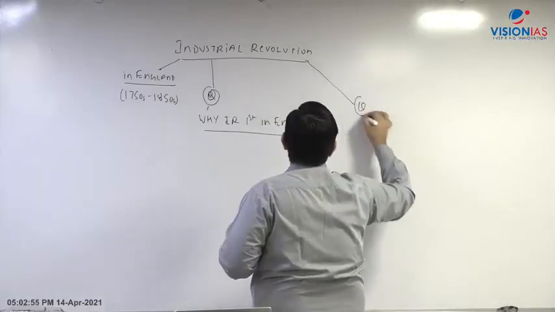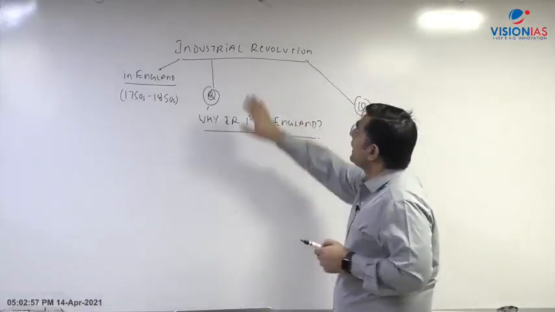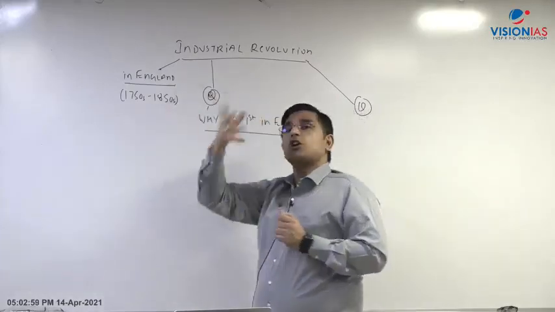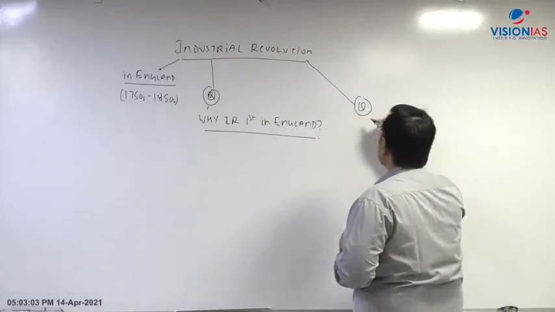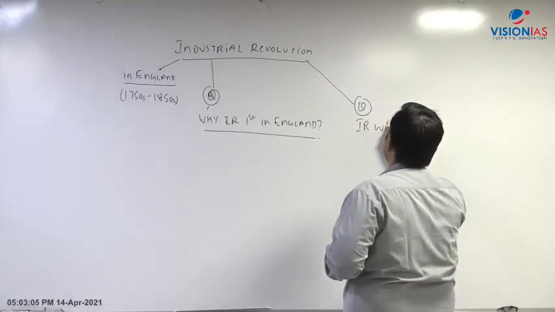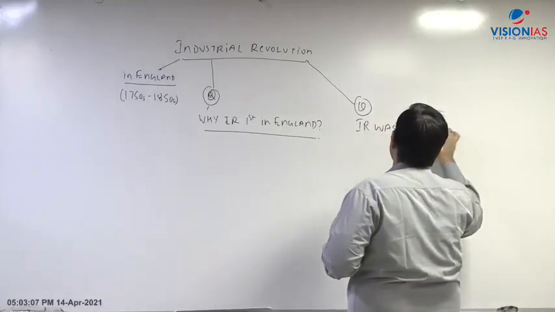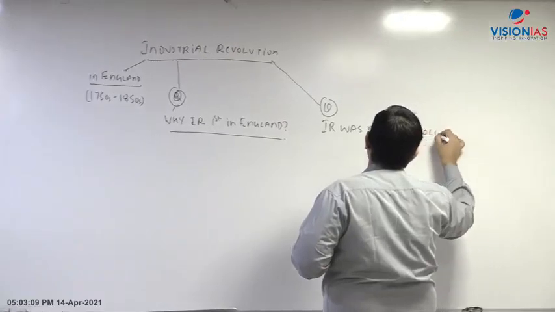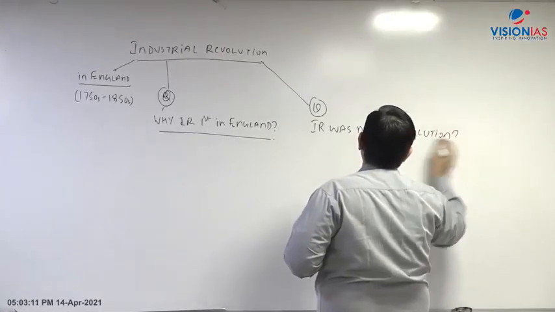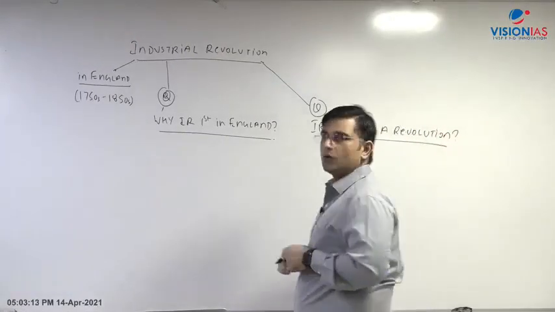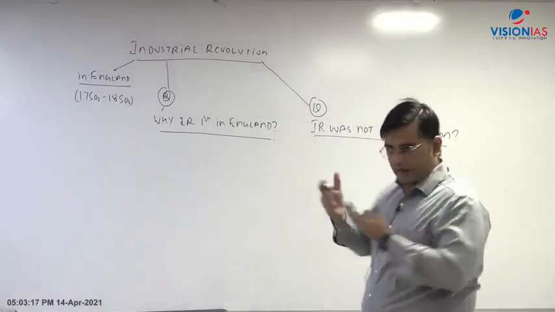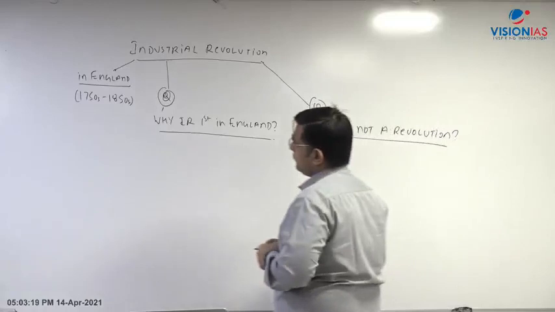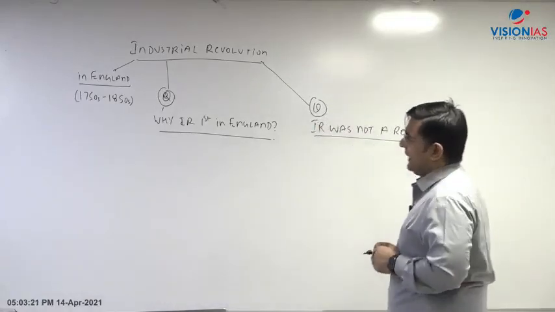Another question which comes to our mind is that this industrial revolution, it was not a revolution. अभी क्वेश्चन क्यों है ये भी देखेंगे और इसका आंसर क्या है ये भी देखेंगे. Industrial revolution was not a revolution. Obviously answer तो इसका answer will be that it is a revolution. That's why it is mentioned as a revolution, right? So therefore that component will be discussing.